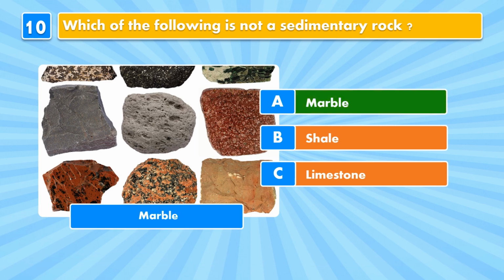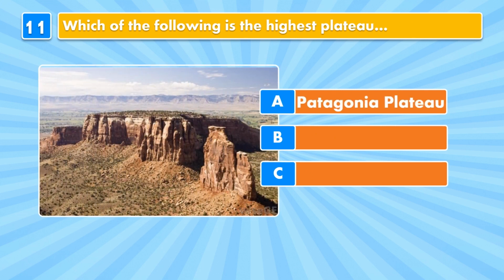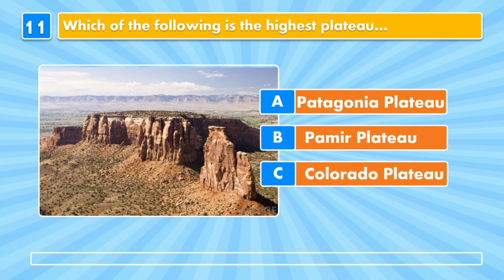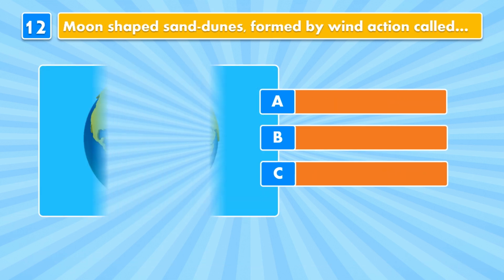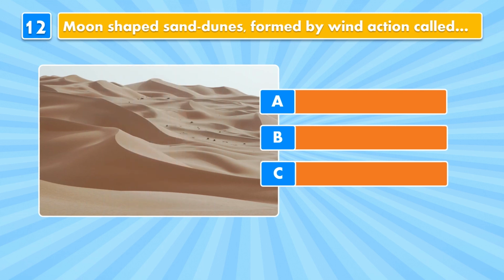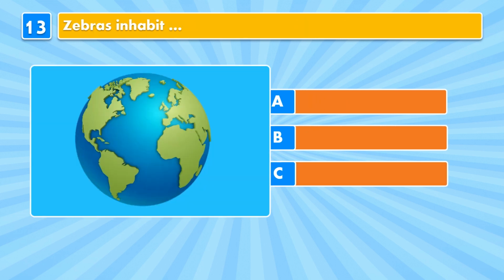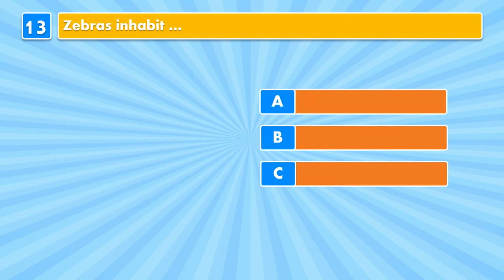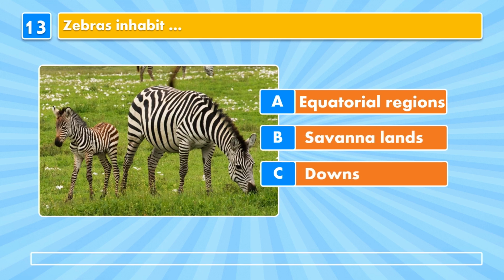Marble. Question 11. Which of the following is the highest plateau? Patagonia Plateau, Pamir Plateau, Colorado Plateau. Pamir Plateau. Question 12. Moon-shaped sand dunes formed by wind action called cirque, mesa, barkhangs. Barkhangs. Question 13. Zebras inhabit equatorial regions, savanna lands, downs.